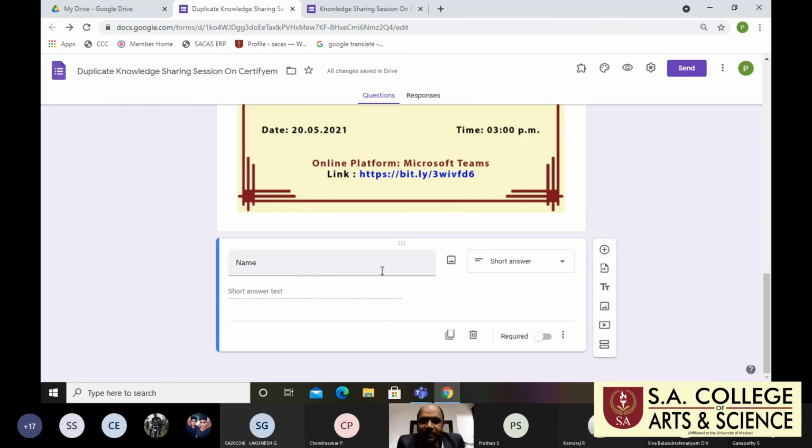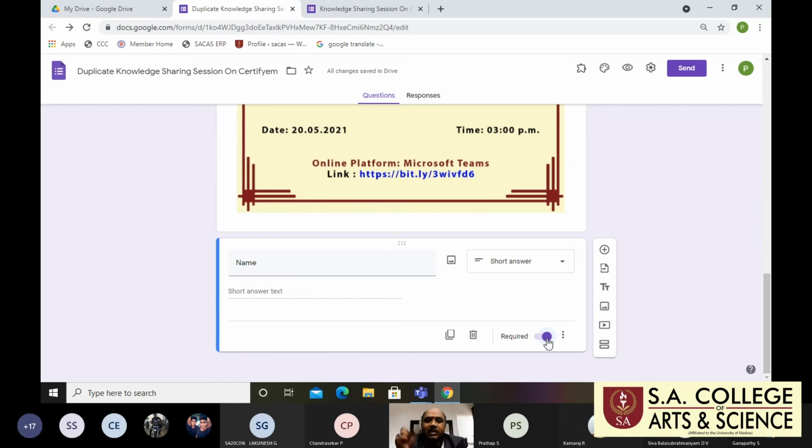Right? The first one is over. Just give the required option. Just click required, which is mandatory. For what purpose are we giving required? Students or the public might skip the name or any other information.